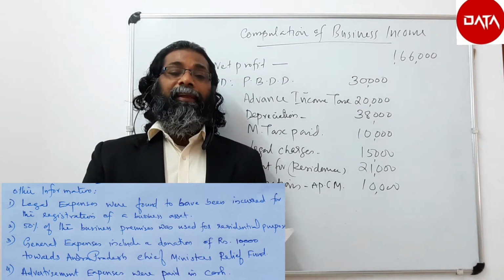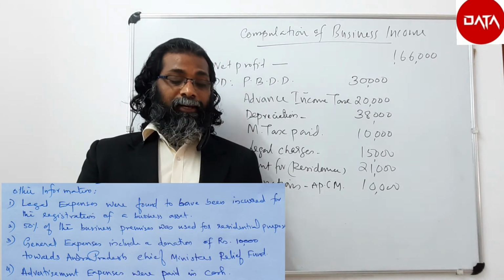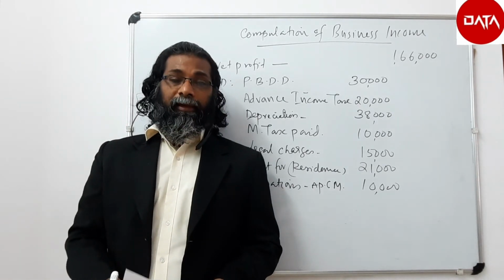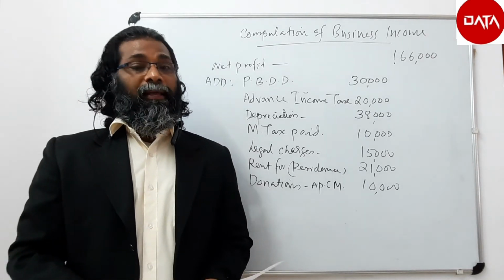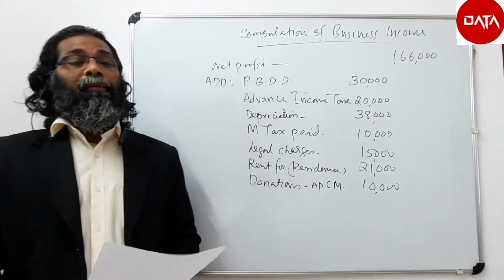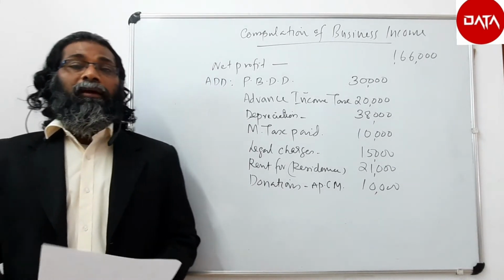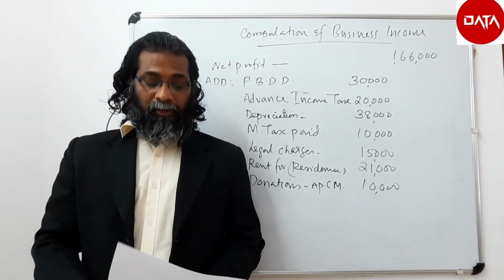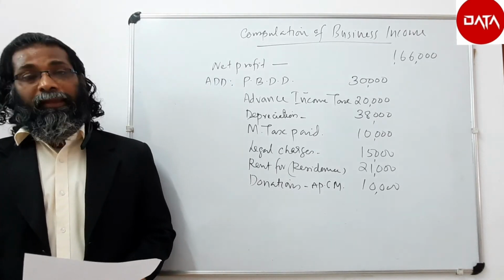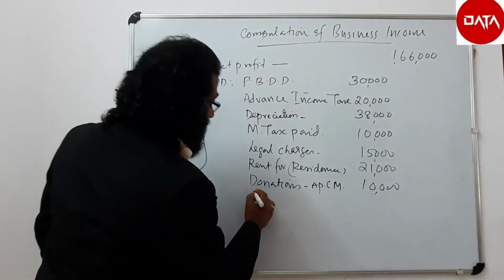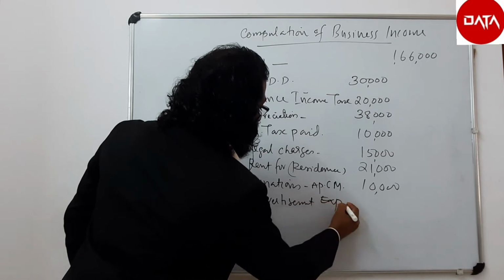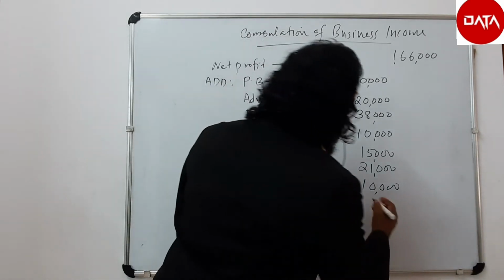Advertisement expenses were paid in cash. And here the advertisement expenses is 25,000. My dear friends, the cash payment on a day cannot exceed 10,000 rupees, or 35,000 rupees in the case of payment in remote area or payment for hiring taxi or such carriages. So here this advertisement expense, that is 25,000 rupees paid in cash, is inadmissible. Advertisement expenses 25,000.